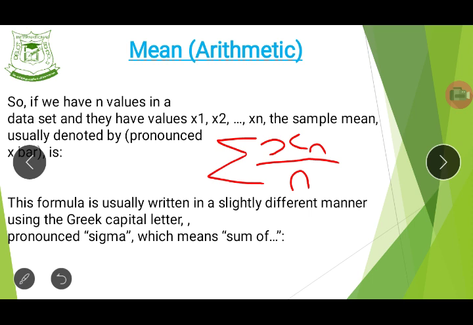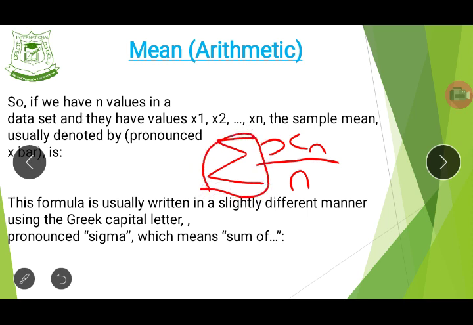You see this thing that looks like a 3 that we wrote backwards, that thing is called summation. It's a sign that represents sum. Now, this formula is usually written in a slightly different manner, using the Greek capital letter pronounced sigma. That's this one that you see here.